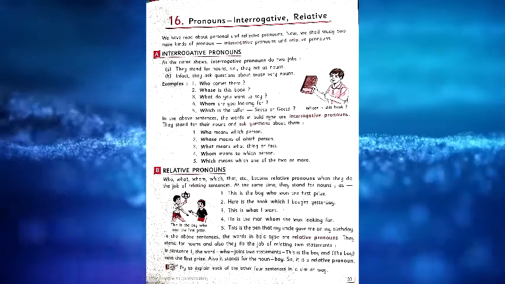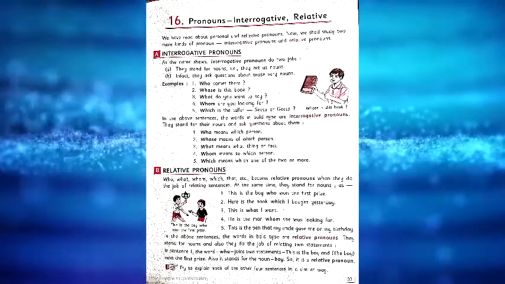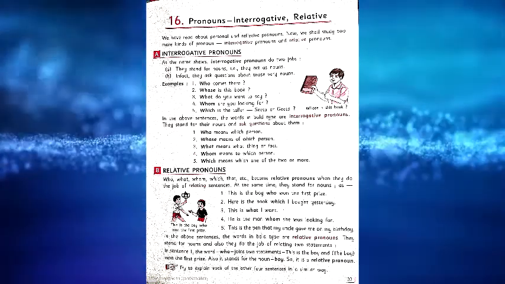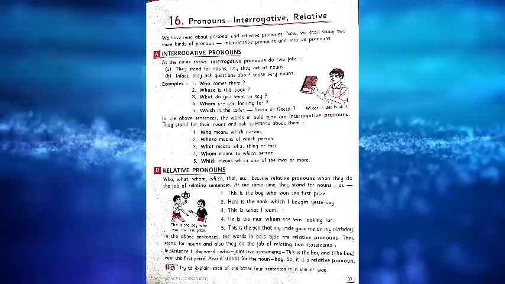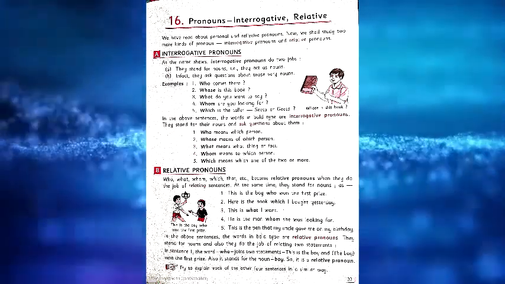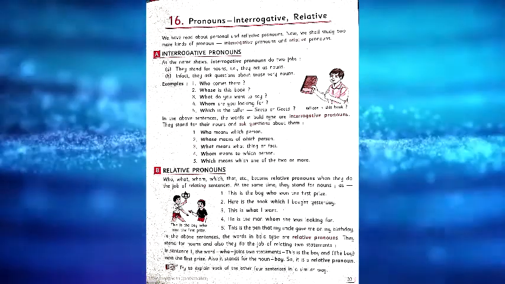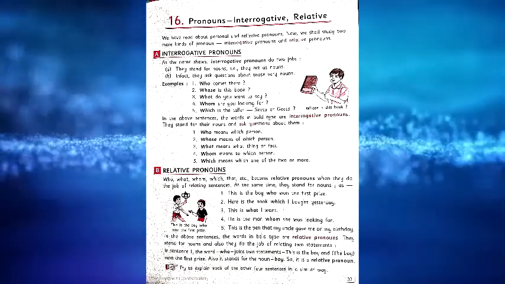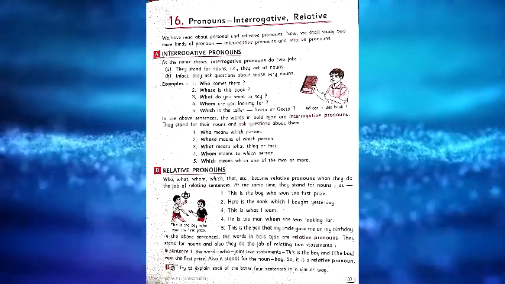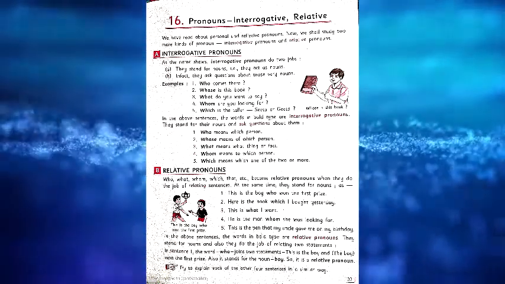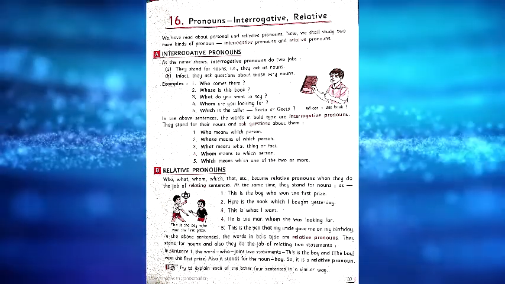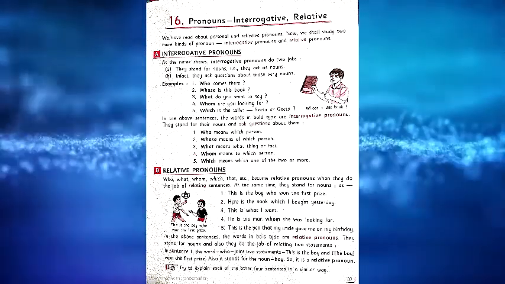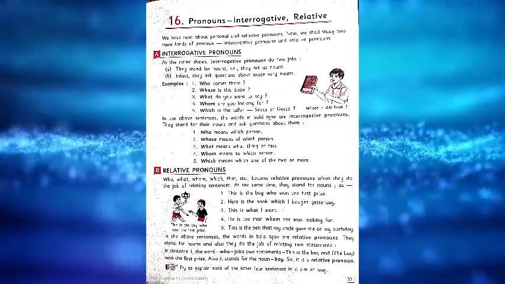They stand for their nouns and ask questions about them. Who comes here? Whose is this book? What do you want to say? Whom are you looking for? Which is the taller, Sita or Geeta? Let's see some more examples. Who means which person.